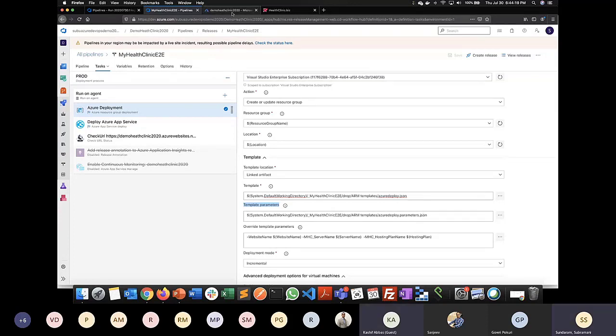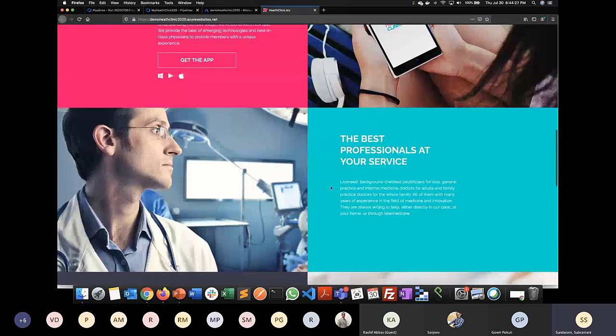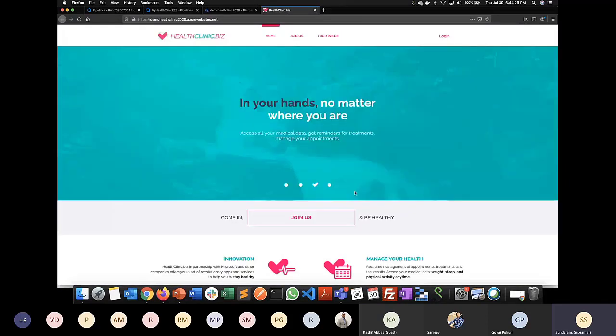So now when the deployment is completed, I can see the end-to-end health clinic website created in a matter of 5 to 10 minutes. Usually in the previous times, creating a website with front end, back end, database and everything would take at least a week or two. But now with this automation and other things available in Azure DevOps, you are creating it in less than 5-10 minutes.